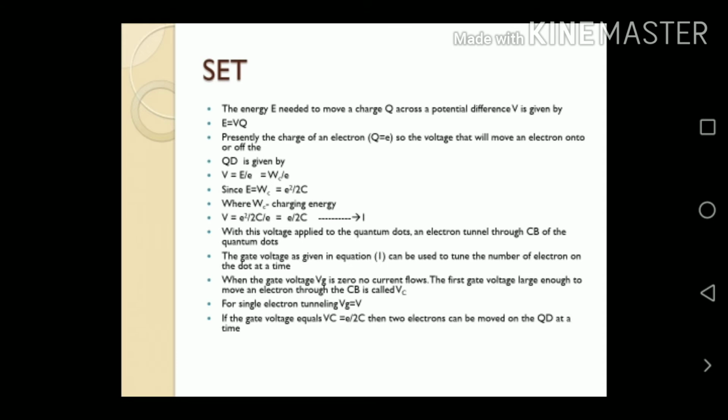With this voltage applied to the quantum dot, an electron can tunnel through the conduction band of the quantum dot. The gate voltage as given in equation 1 can be used to tune the number of electrons on the dot at a time. When the gate voltage Vg is 0, no current flows. The first gate voltage large enough to move an electron through the conduction band is called Vc. For a single electron tunneling, Vg equal to Vc. If the gate voltage is equal to Vc, equal to e by 2C, then the second electron can move into the quantum dot at that time.